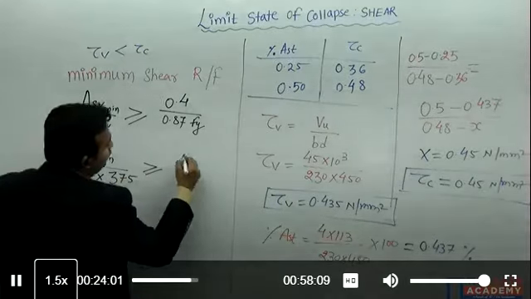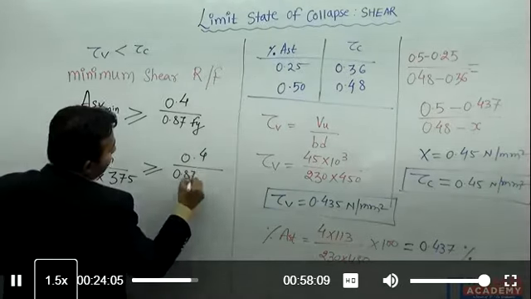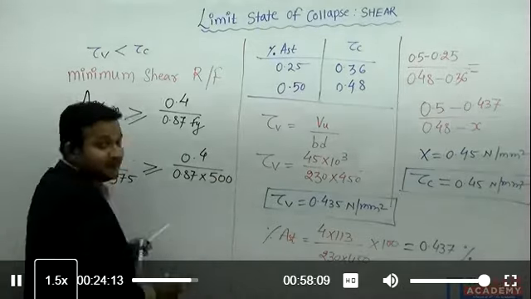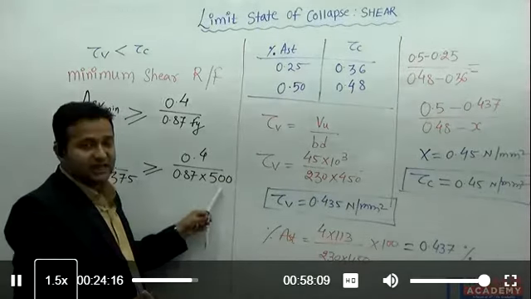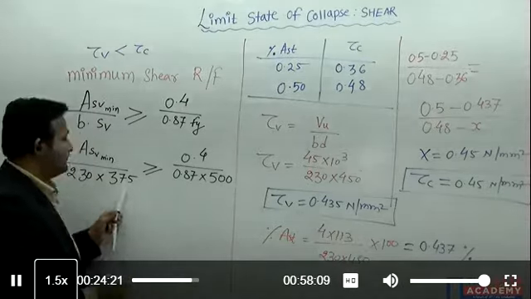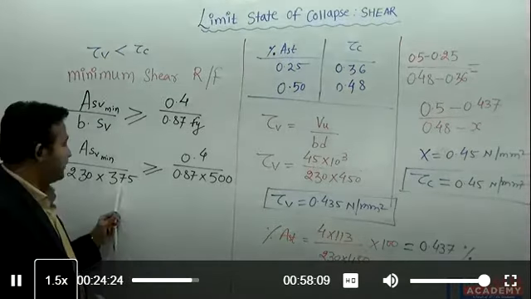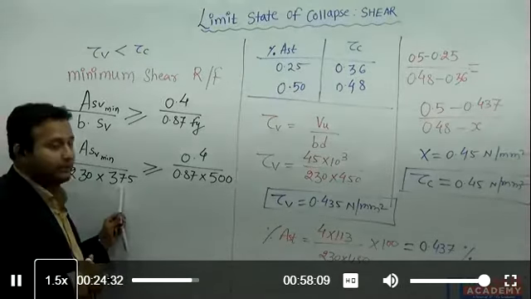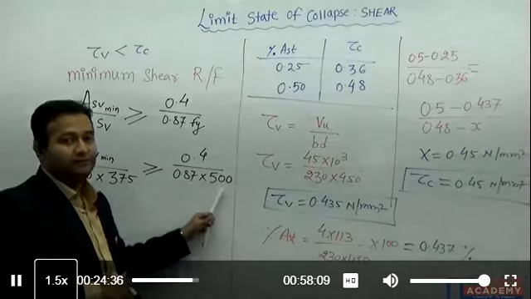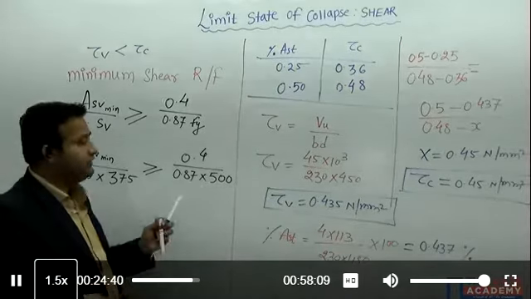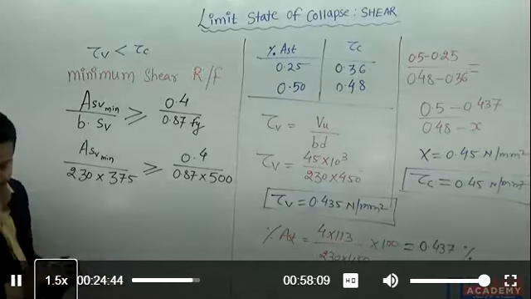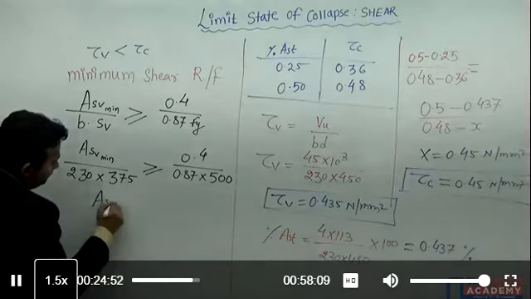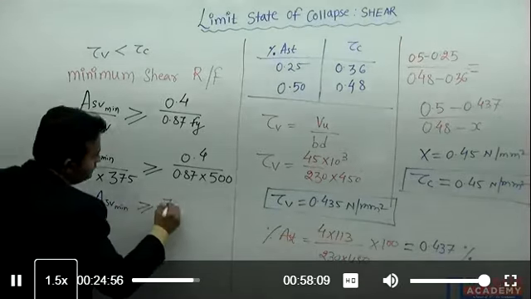It should be greater than or equal to 0.4 divided by 0.87. The grade of steel they have used for stirrups is Fe 500, so here I am going to write 500. As per the IS code, the maximum grade of steel recommended is 415, and the maximum spacing is 300 mm, but for this particular question they have provided a spacing of 375 mm. But this is a special case they have given in the question, so we need to follow it and solve this question. If we solve this problem,